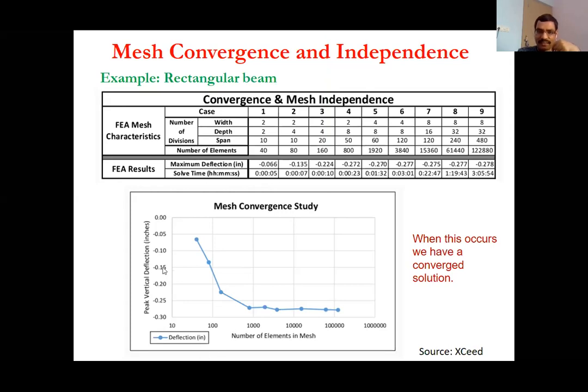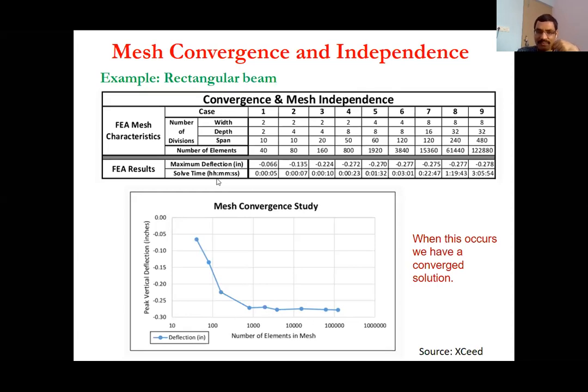Initially, as you increase the number of elements, the results are changing. But as you keep on increasing, the results become almost constant. So basically it is converging.